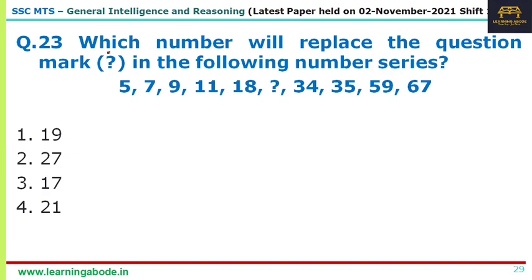Now question number 23, find the missing number in the sequence. So just look at the difference. Now the difference is like 2, 2, 2, and then you have 7.